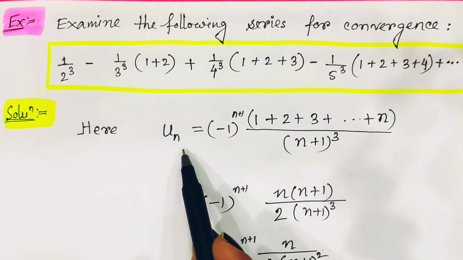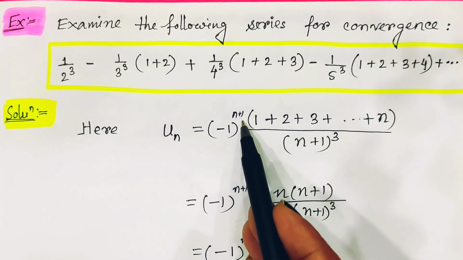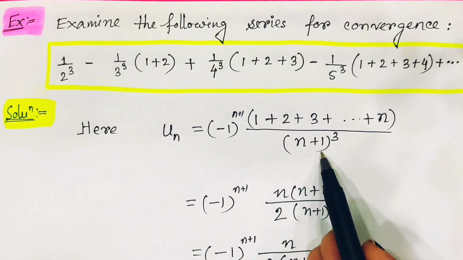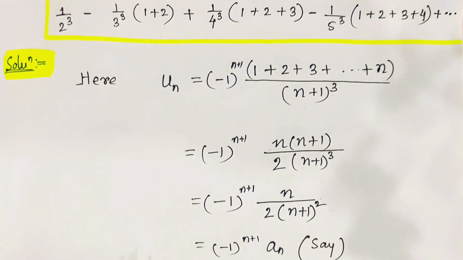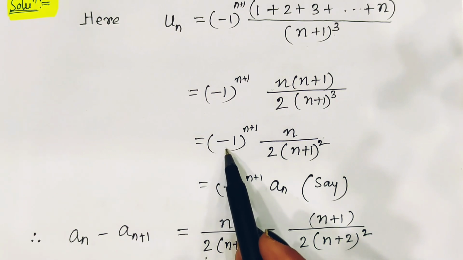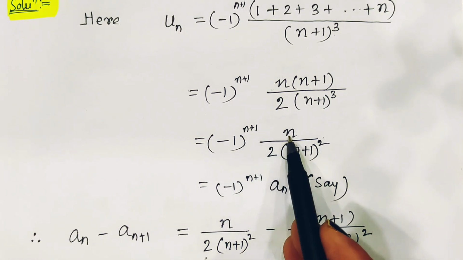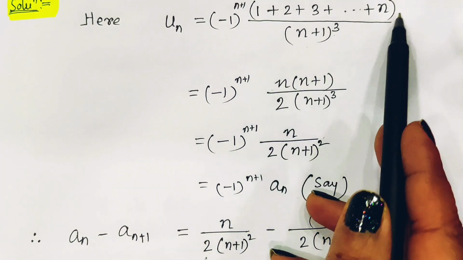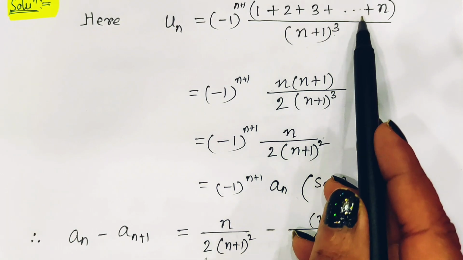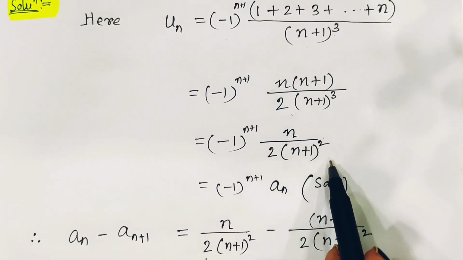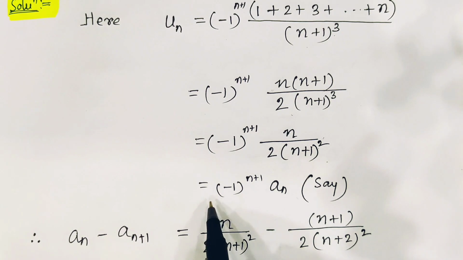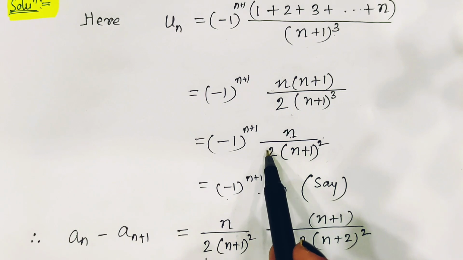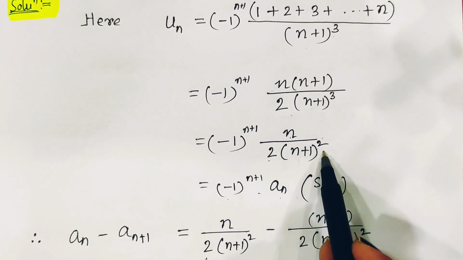So here again un is equal to minus 1 to the power n plus 1, and here it is 1 plus 2 plus 3 up to n, and it should be n plus 1 whole cube. Now if we simplify, then we will find this is equal to minus 1 to the power n plus 1 into n divided by 2 into n plus 1 its whole square. We just write down its formula, which is n into n plus 1 by 2, and after simplification we will find this, which we can write as minus 1 to the power n plus 1 an, where an is equal to n divided by 2 into n plus 1 its whole square.